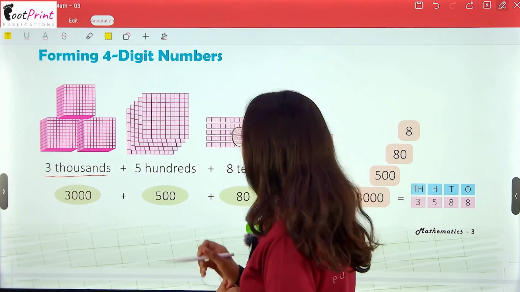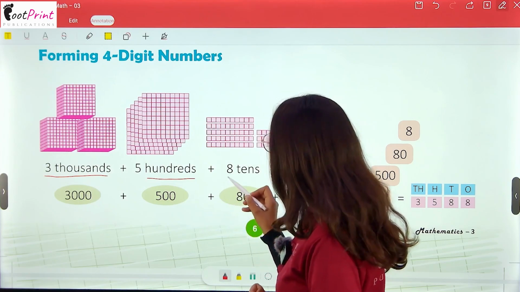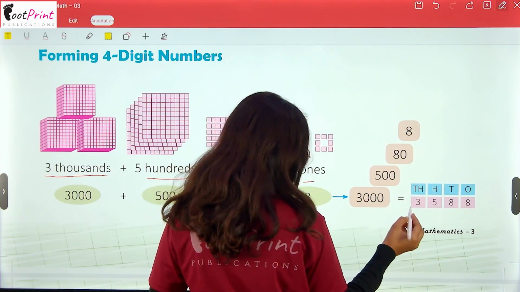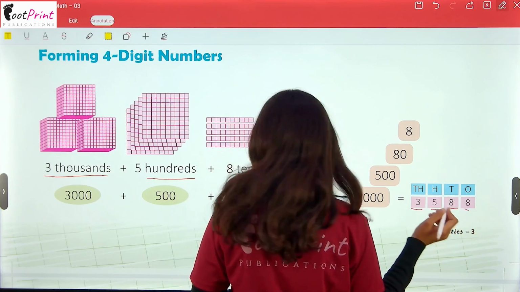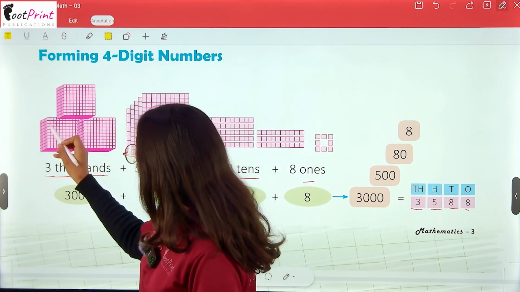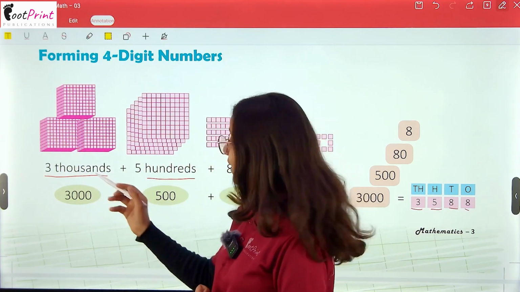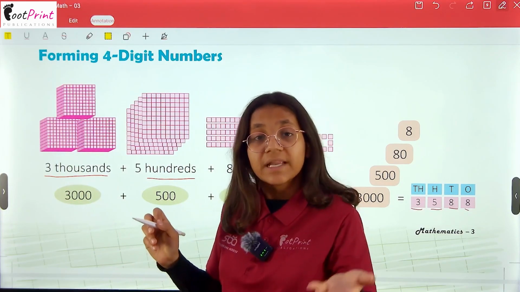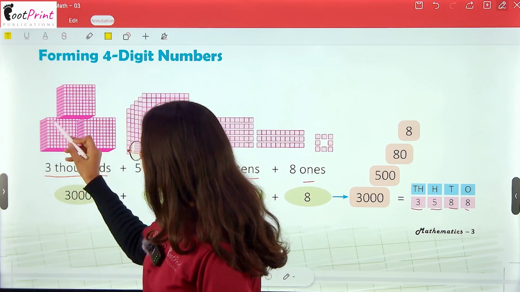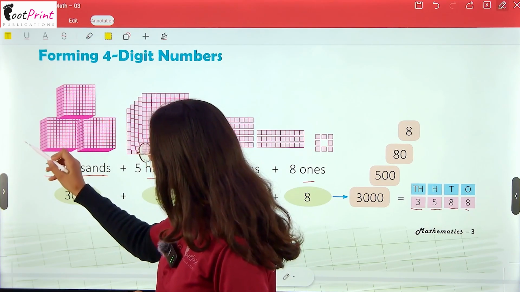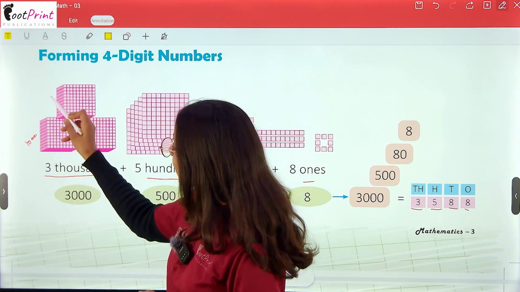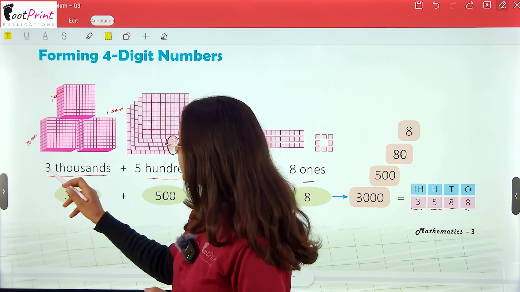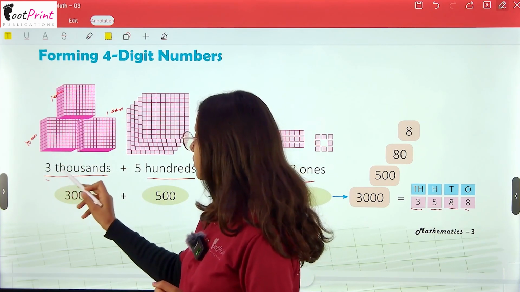3000, then 5 hundreds, then 8 tens, 8 ones, that is giving 3588. See here, it's 10 tens blocks, 10 hundreds blocks, and every 100 block is 10 times 10 block. So this is 100, this is 1000, and this is 1000. Then it is giving us 3000.